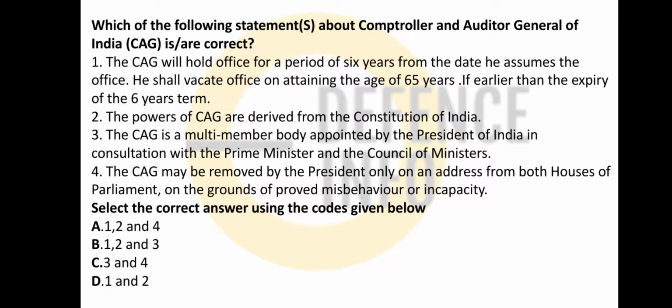The Comptroller and Auditor General holds the office for 6 years from the date he assumes office, or he can vacate at the age of 65, whichever is earlier. So this is correct. The power of the CAG is derived from the Constitution of India. Is the CAG a multi-member body? No, he is not a multi-member body. And the CAG may be removed by the President only on the address of both houses of Parliament on the ground of misbehavior or incapacity. So friends, in this question statements 1 to 4 are correct.